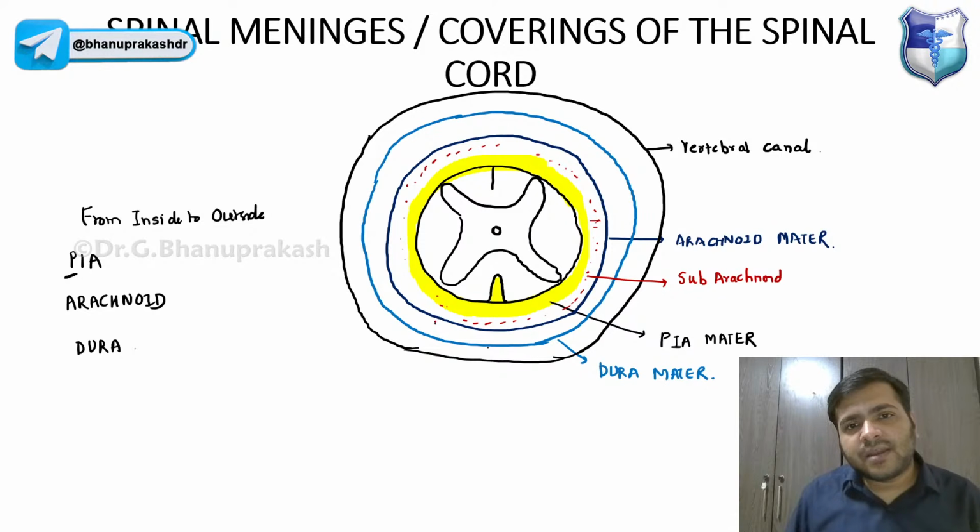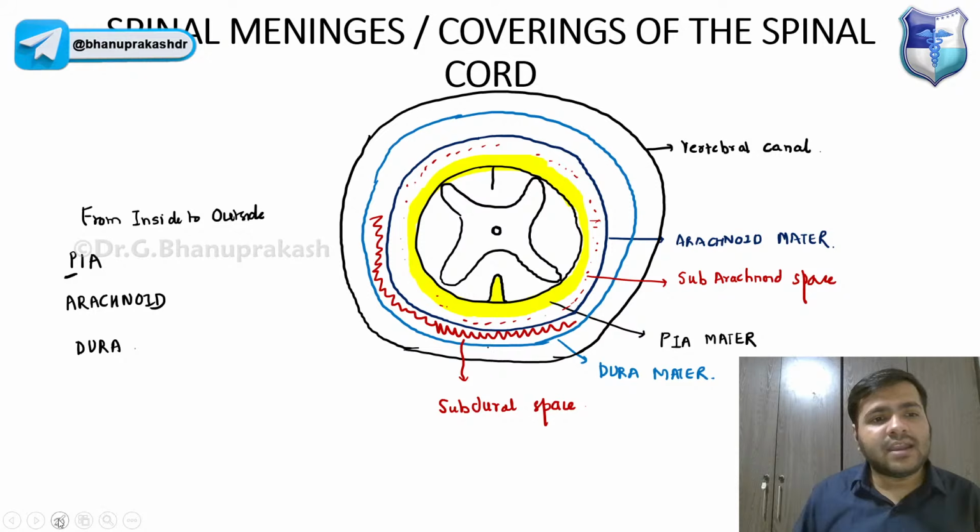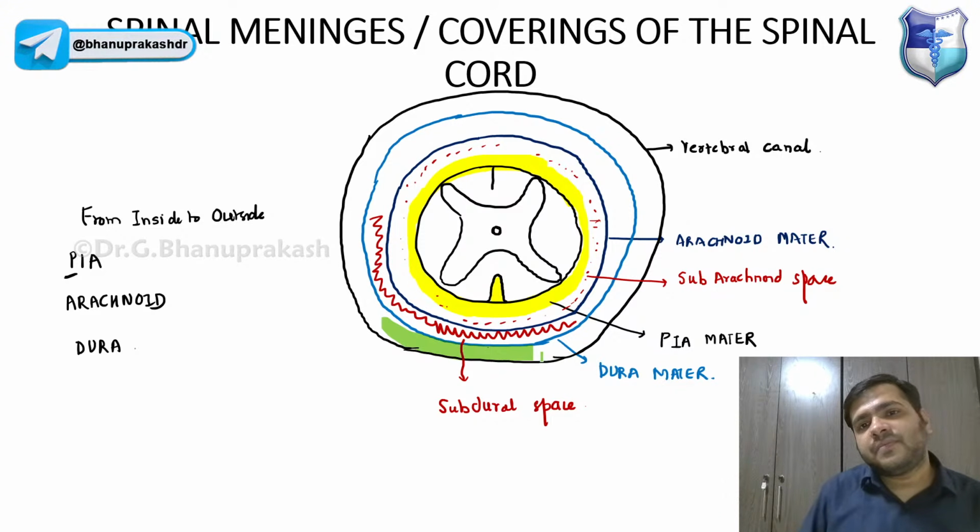Just below the dura mater, this space entirely will be called the subdural space, right? We have the subarachnoid space, the subdural space, and outside, remember, this part we will have the epidural space. You can highlight that on your own. This is the epidural space.